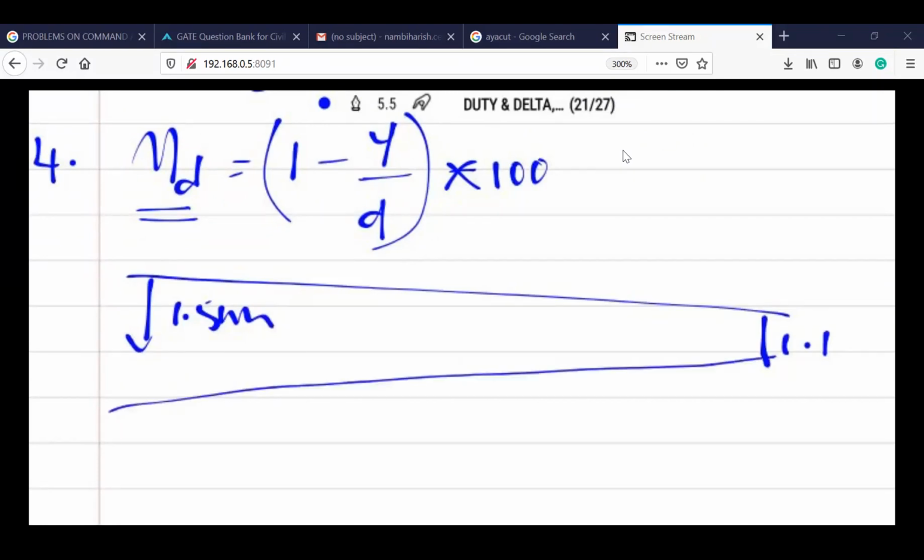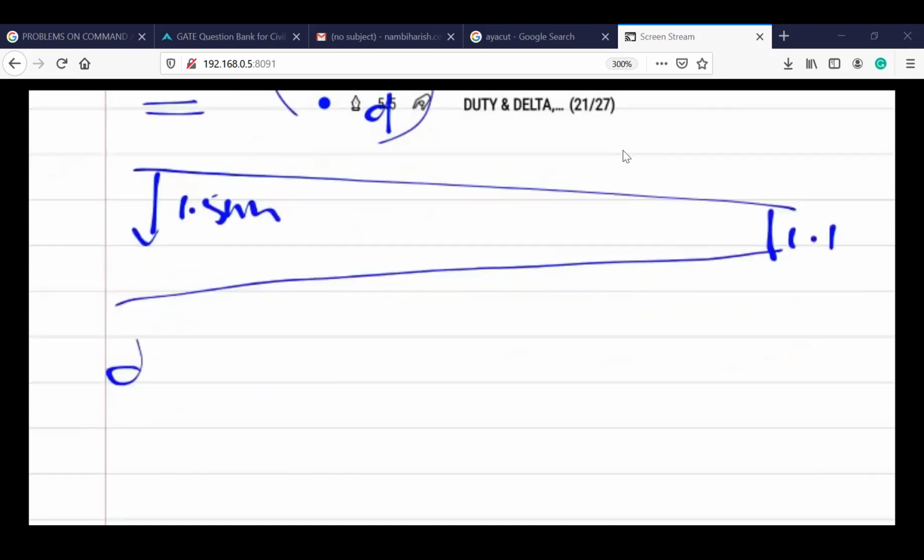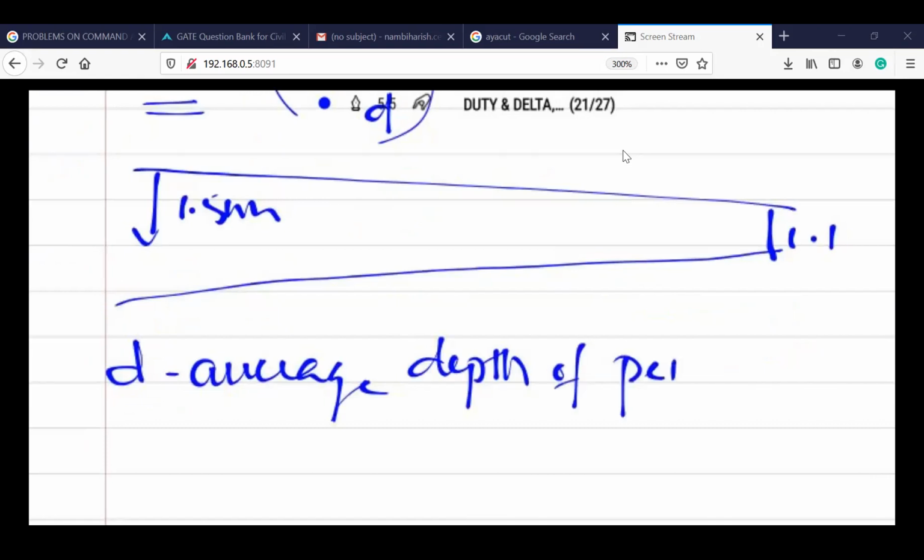Now the average depth d is called the average depth of penetration, otherwise you call it infiltration. So what is the average? 1.5 at the head, at the tail it is 1.1, by 2.